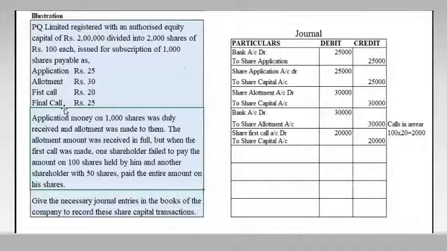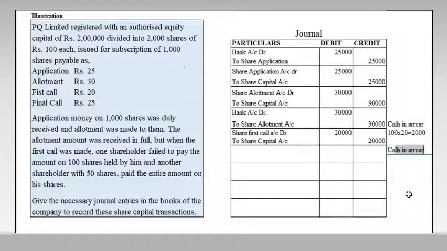Actually, the final call is payable only when the company makes it due, but one shareholder holding 50 shares paid his entire amount with the first call. So, along with this share first call, we have to get 20,000, but out of which we won't get rupees 2,000, in the form of arrears, and there are calls in advance.